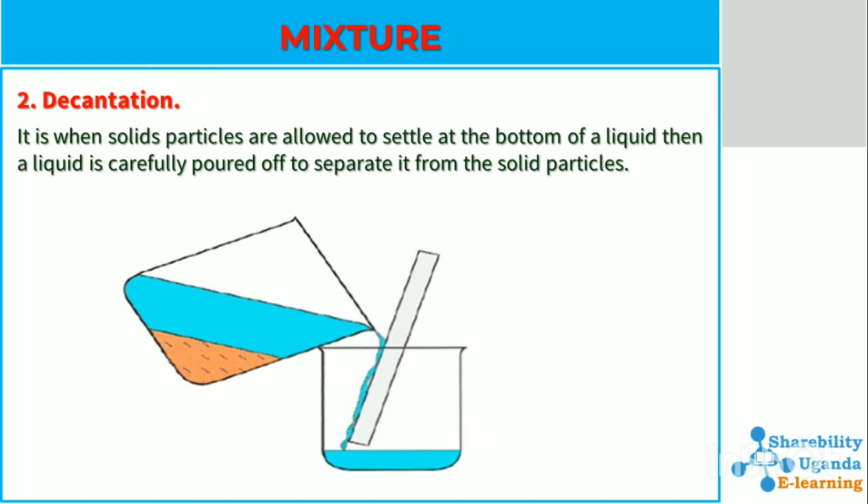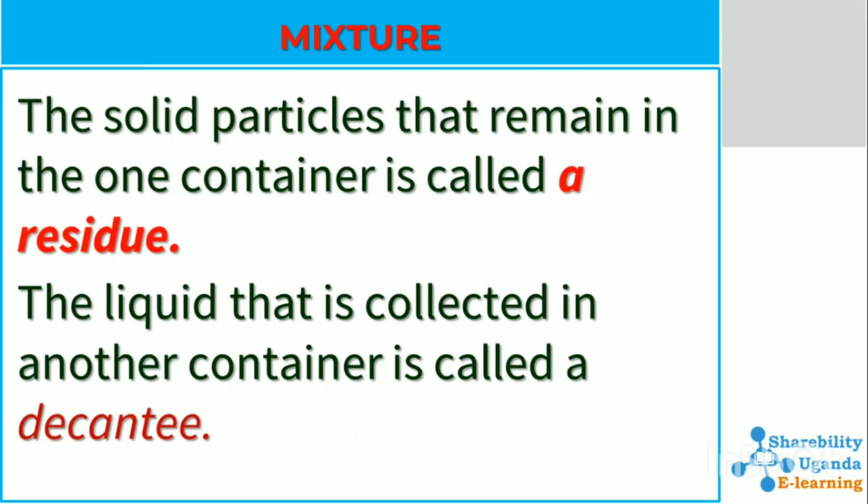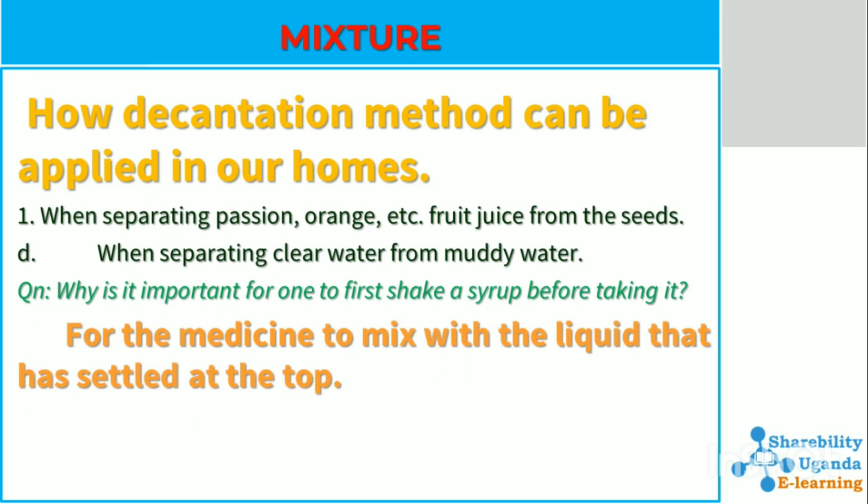Like in the diagram below, you can see the brown substance, the mud, and then that blue substance is the liquid. You can see the mud has settled down in the beaker, and then the liquid is being poured gently into another container, separating both of them, which is a method called decantation. The solid particles that remain in the container are called the residue, whereas the liquid that is collected in another container is called the decantate.